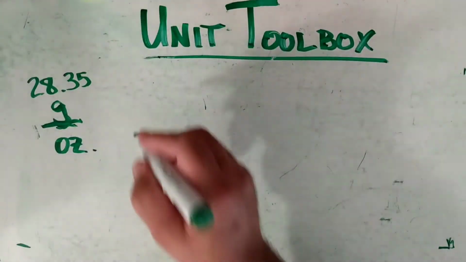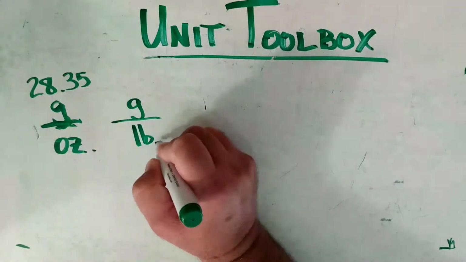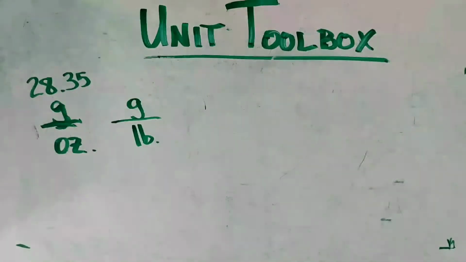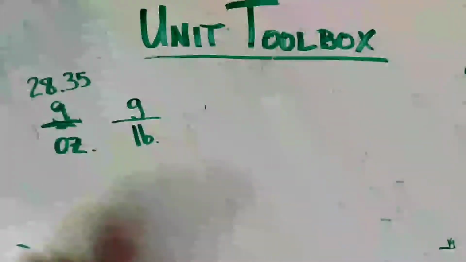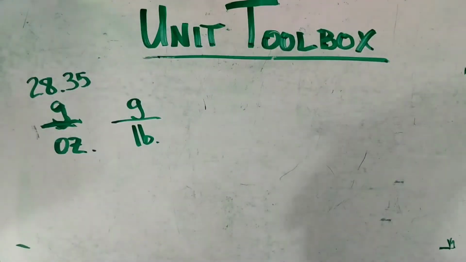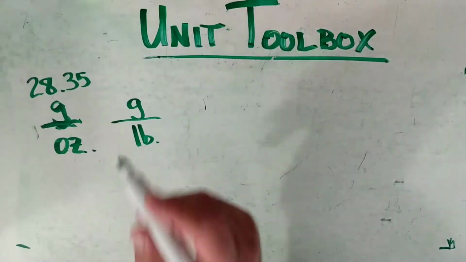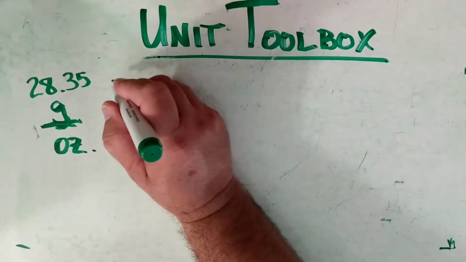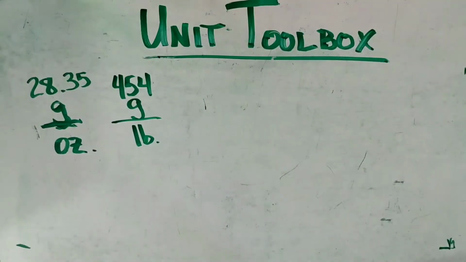Okay, how many grams then to a pound? Now remember, a pound, it's a pound of butter, which is a box of butter or 4 sticks of butter. So how much is that? Well, we would really multiply this by 16 for the grams, because there's 16 ounces in a pound. But I'm going to give you that number so we don't even have to multiply. 454 grams per pound. All right.